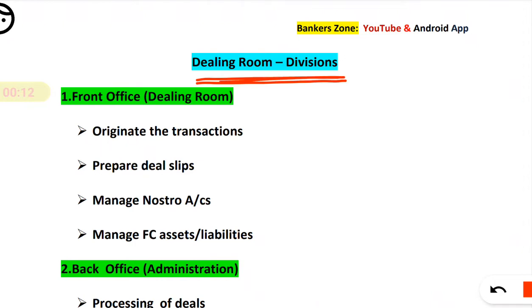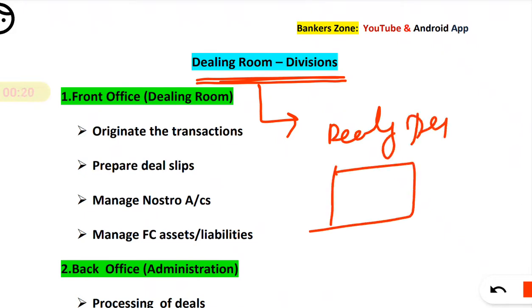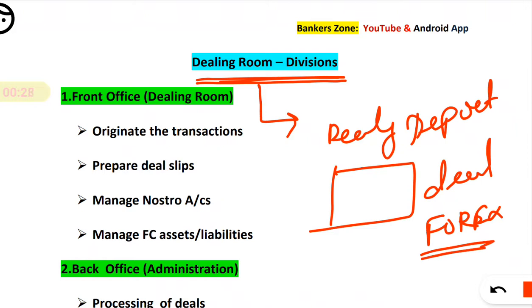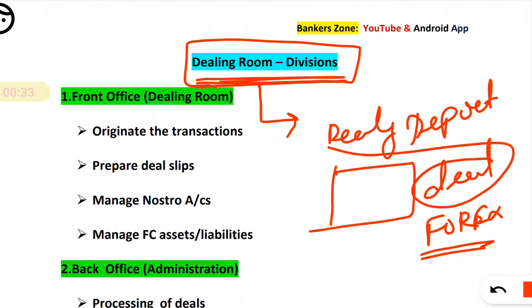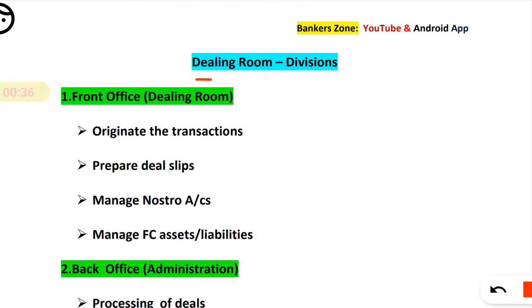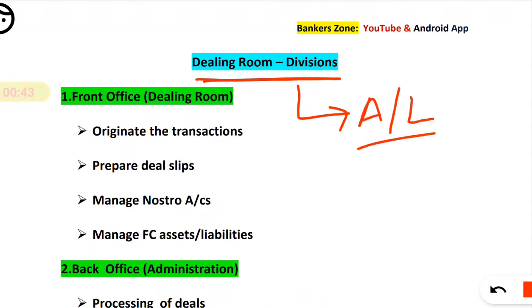So what is a dealing room? Basically, a dealing room is nothing but a department, which mainly deals in forex. All the forex transactions occur at the dealing room. The main task of the dealing room is also to manage the assets and liabilities of the bank, mainly those in foreign currency.